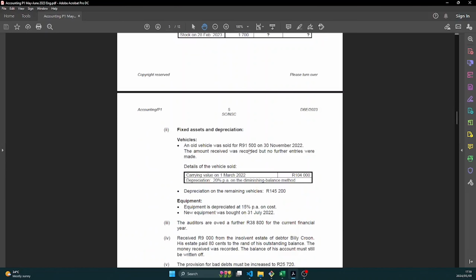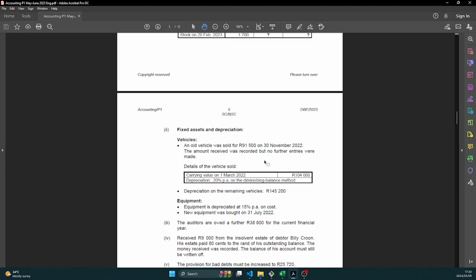An old vehicle was sold for 91,500 on 30 November 2022. So from here, what I would want to do is to determine how many months did we use this old vehicle before we sold it, right? So the year began when? On 1 March 2022. So you're going to count the months from March to November. That's March, April, May, June, July, August, September, October, November. That's 9 months. So it means we will have to depreciate this old vehicle for 9 months.